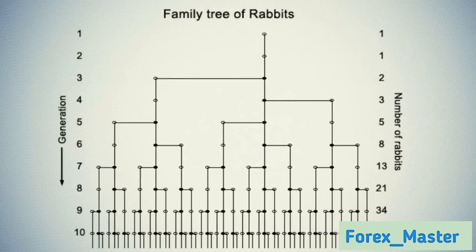This is the rabbits' family tree. The diagram shows the family tree of the rabbits with a logarithmic acceleration. If such a sequence ran for several years, the number would become astronomical. However, the sequence of these numbers has very interesting properties. The sequence has a nearly constant relation between its elements. For example, the sum of any two numbers within the sequence is the next number in the sequence. Example, 1 plus 1 equals 2, or 3 plus 5 equals 8.